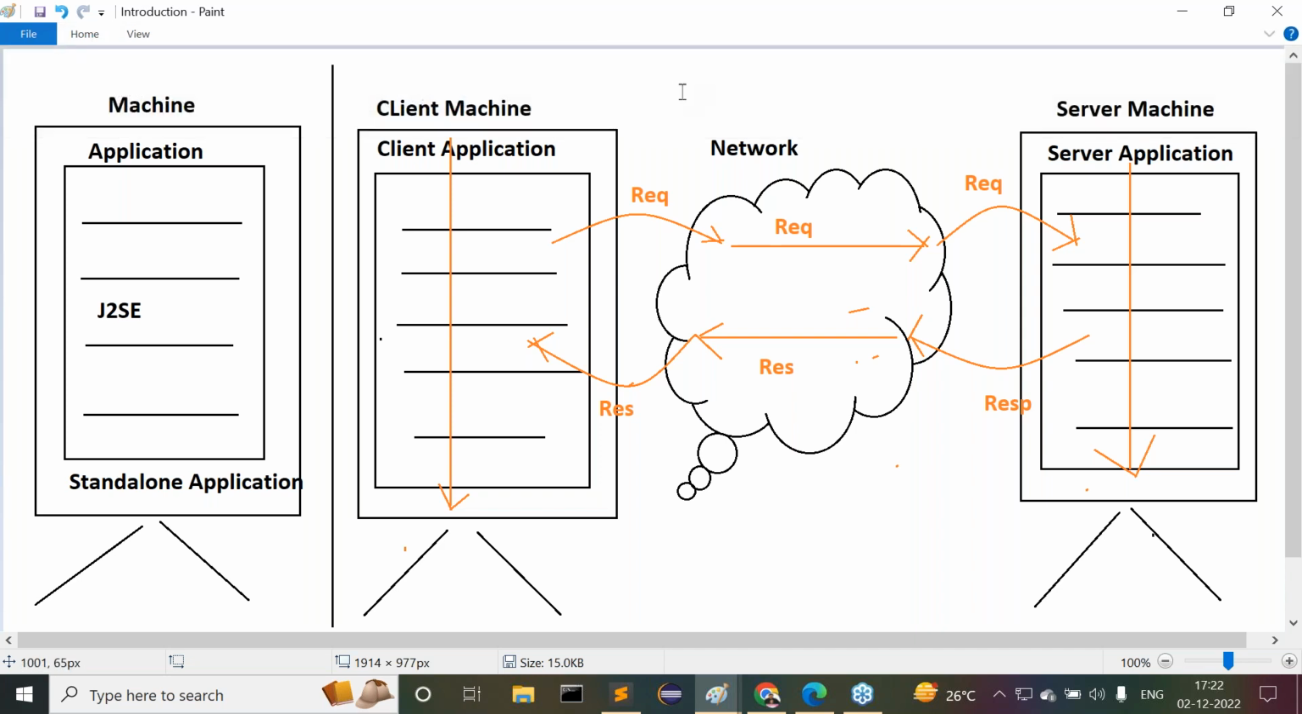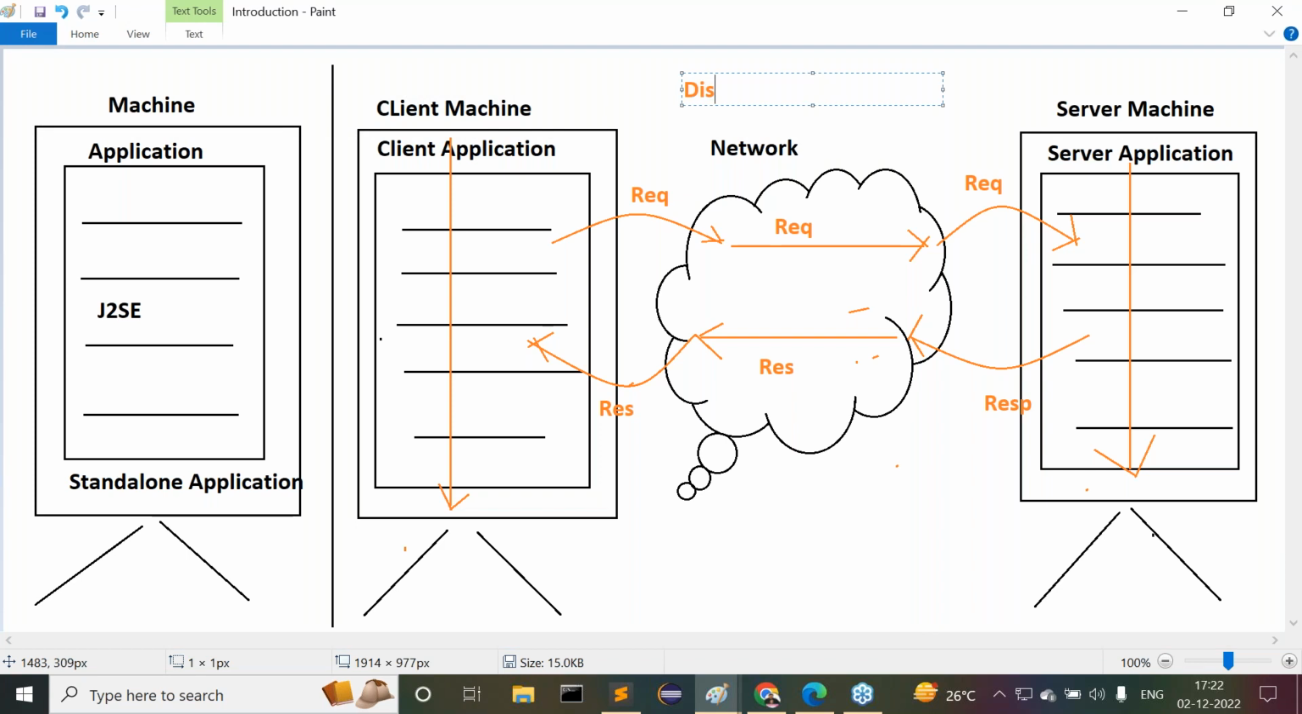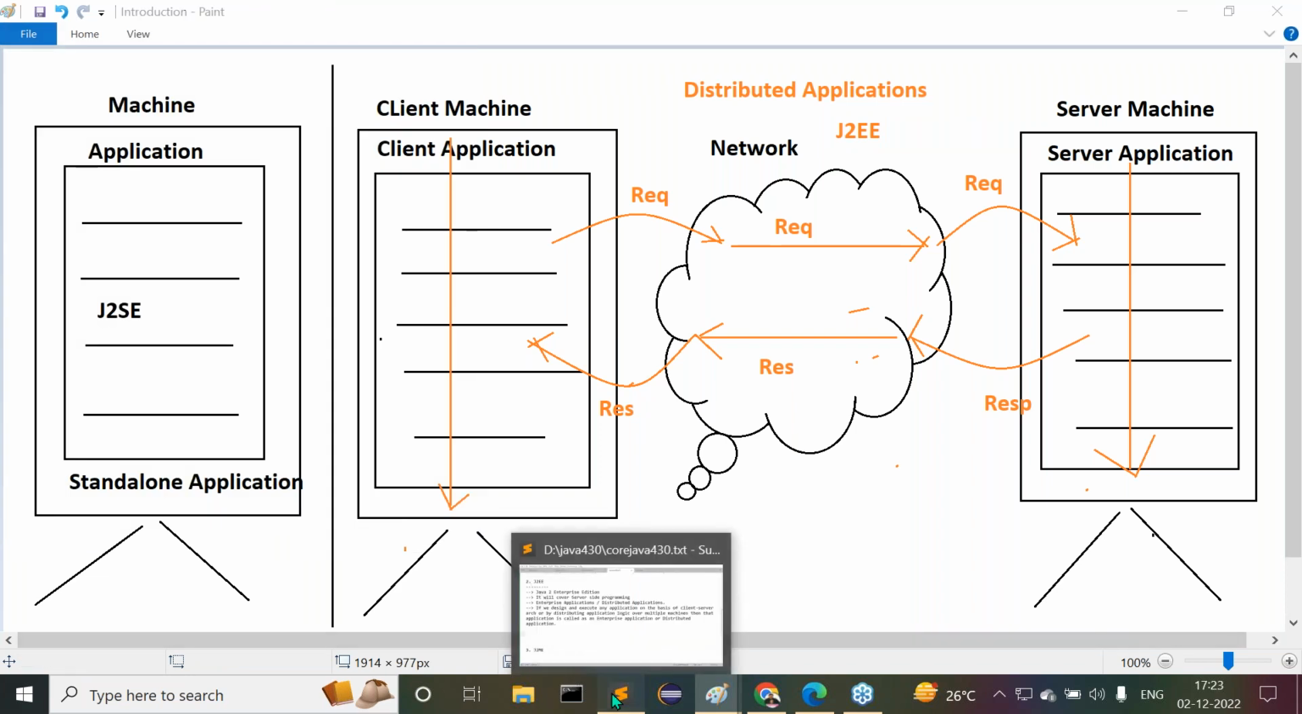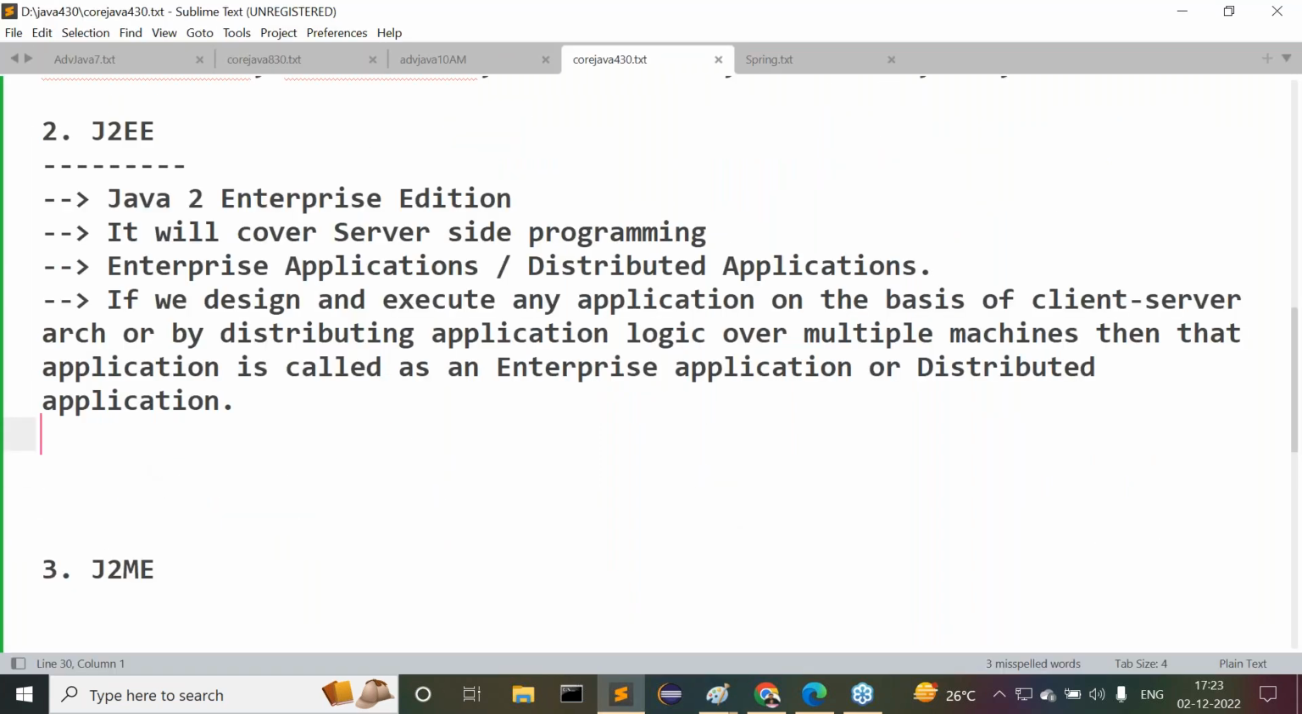Now observe carefully what I'm telling you. When we understand this, try to understand it. Now this is a distributed application. That's okay, fine. But to prepare these distributed applications, we need J2EE. J2EE we require clearly. That's okay, fine. Now this is exactly the meaning of a distributed application. Now let's see this one. Guys, observe carefully after this. Everybody understand this one.